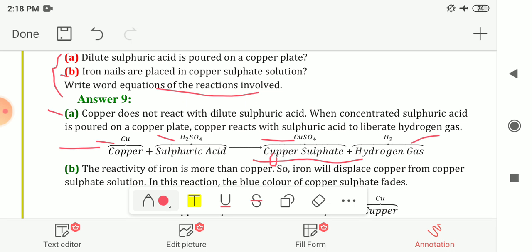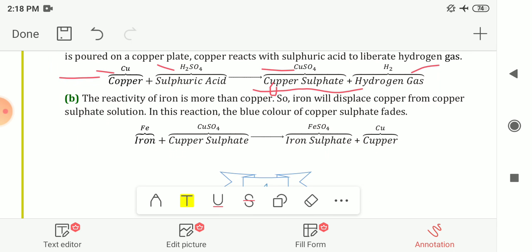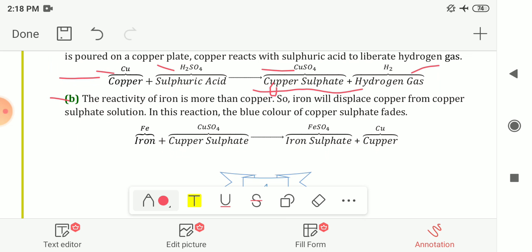Next is iron nails placed in copper sulfate solution. As the reactivity of iron is more than copper, iron will replace the copper from the copper sulfate solution. So in this reaction, the blue color of the copper sulfate fades, that means it will disappear and turn into green color.